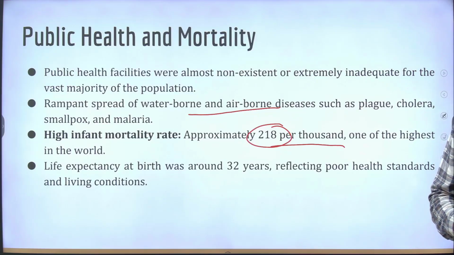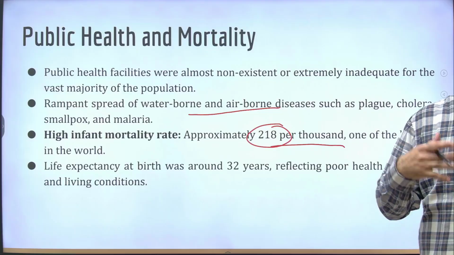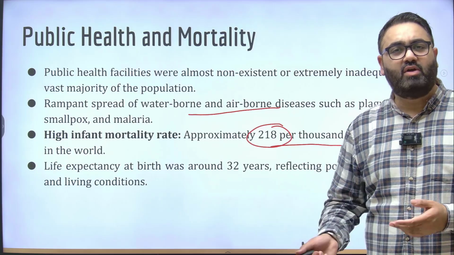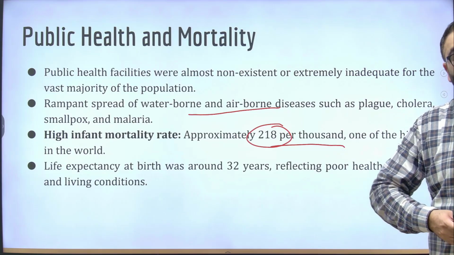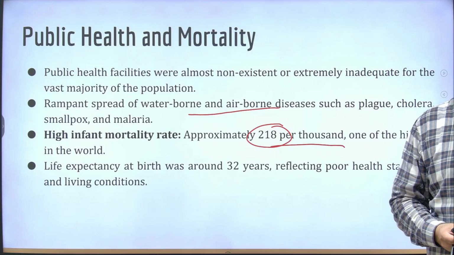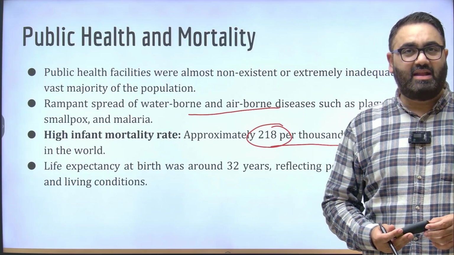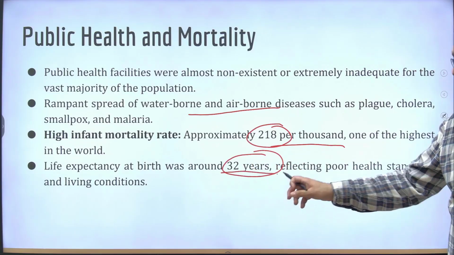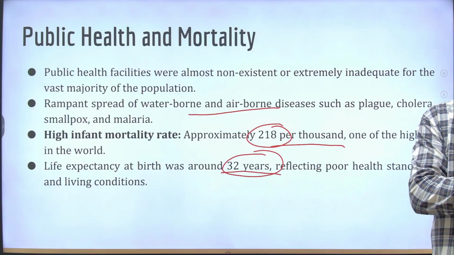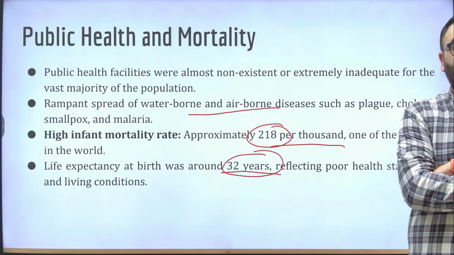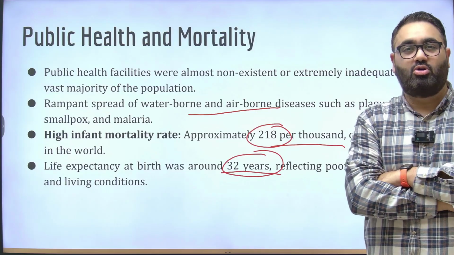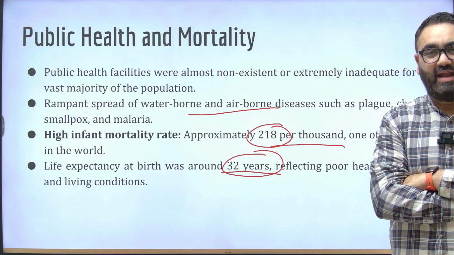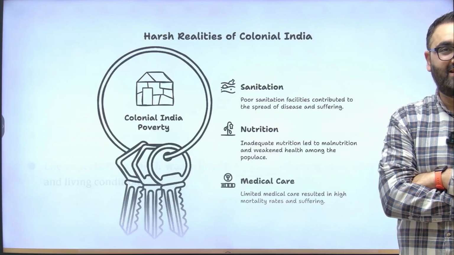That was also why you see so many children and such a high population rate, because the parents were sure that if they had, let's say, 4 kids, 1 or 2 would not survive. And that's why they had high birth rates. That was part of the problem. Life expectancy at that time was around 32 years. See how bad it was. Around 32 years was the expected life of an Indian at that point of time, because the healthcare facilities were so bad, so out of order. That is just because there was absolutely zero investment made by the government, by the authorities, in improving these healthcare facilities.